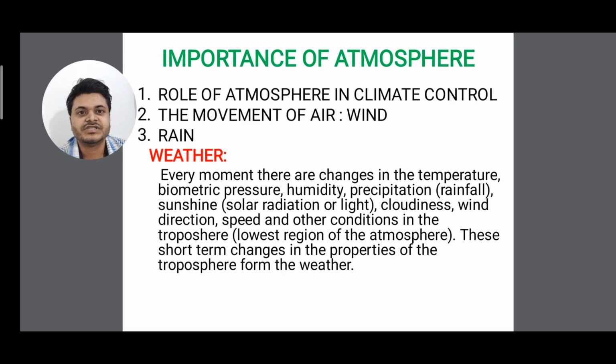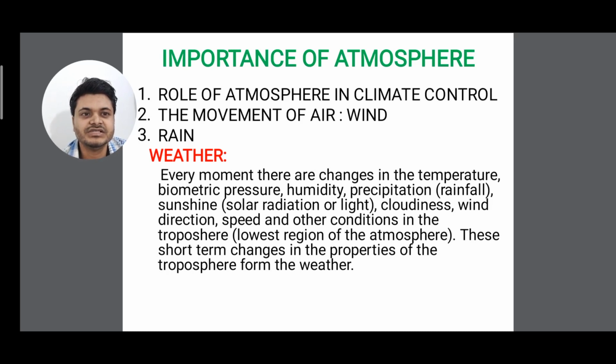First we'll see the definition of weather. What is weather? Every moment there are changes in temperature, barometric pressure, humidity, precipitation, that is rainfall, sunshine, that is solar radiation or sunlight, cloudiness, wind direction, speed, and other conditions in the troposphere, the lowest region of the atmosphere.